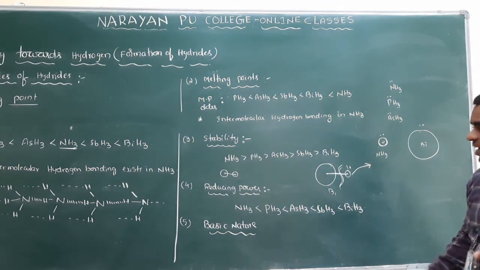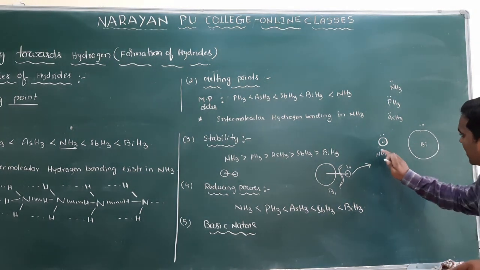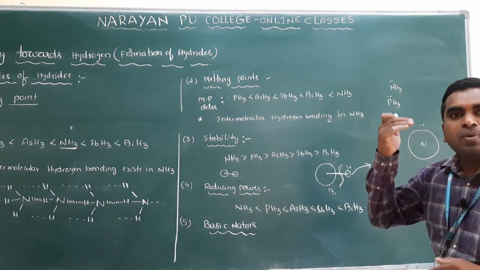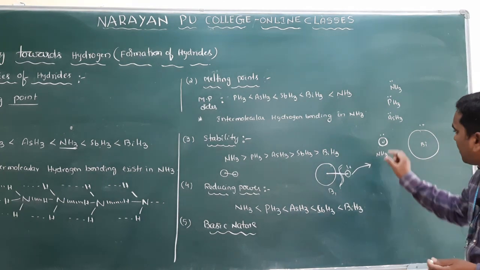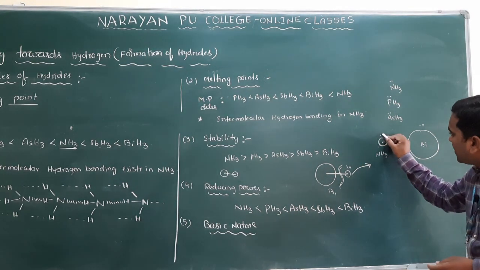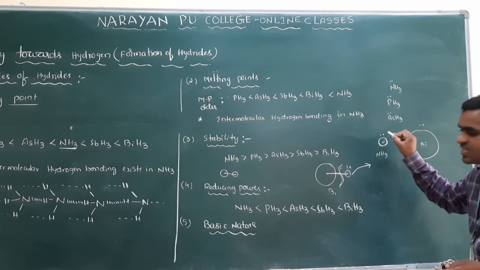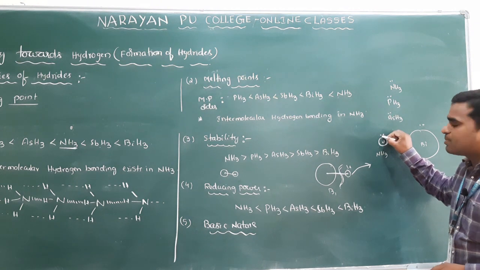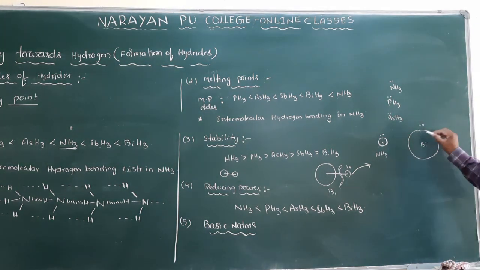That you have to identify. Compared to BiH3, nitrogen in NH3 can donate the lone pair very easily. Why? Because of its small size, the electron density will be more on this nitrogen. Availability of these electrons to donate is maximum here, but in bismuth the lone pair occupies a large volume.